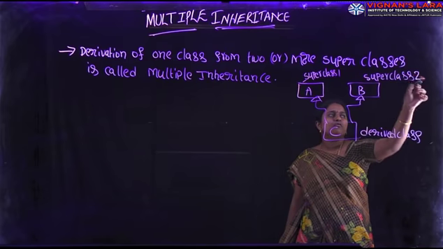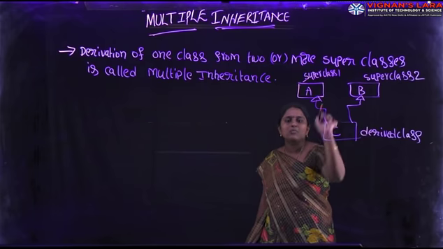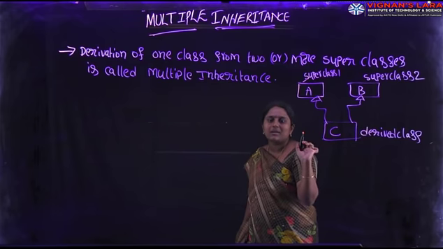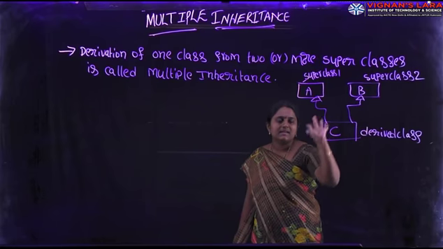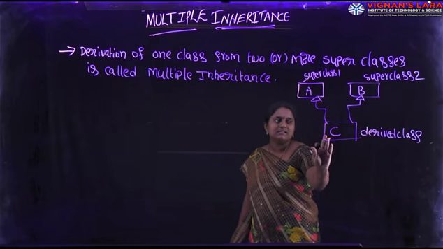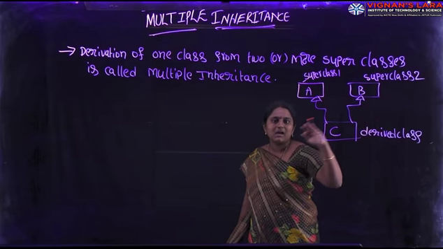Derivation of one class from two or more superclasses is called multiple inheritance. In this figure, C is the derived class, and A and B are superclasses.